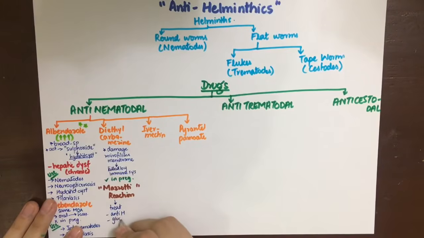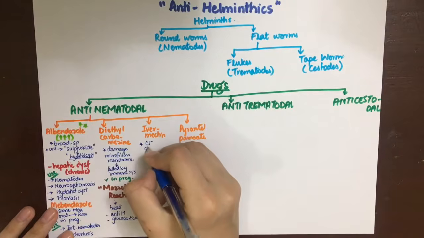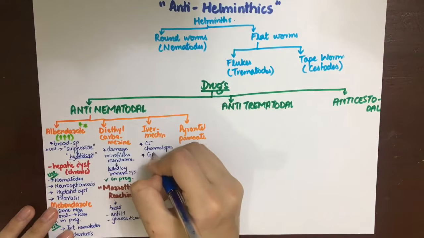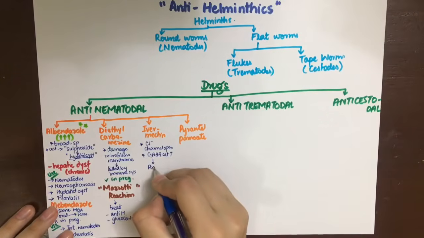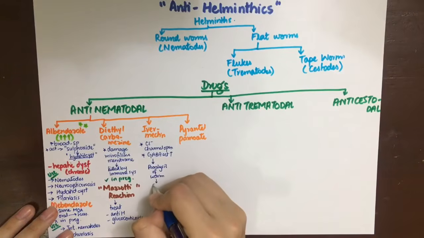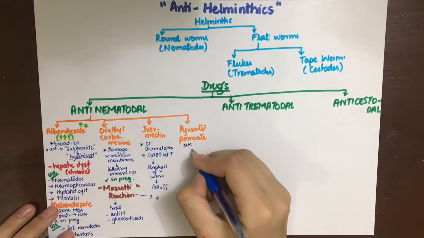The next drug is ivermectin. It acts by opening chloride channels and also increasing GABA transmission within the worm. Both of these things will lead to hyperpolarization and thus paralysis of the worm, which will then fall off the gut wall. Mazzotti reaction is present in this case as well when it is used in the treatment of filariasis.